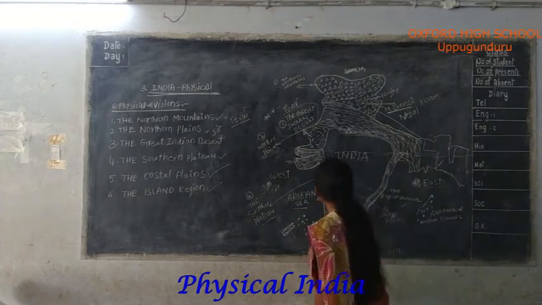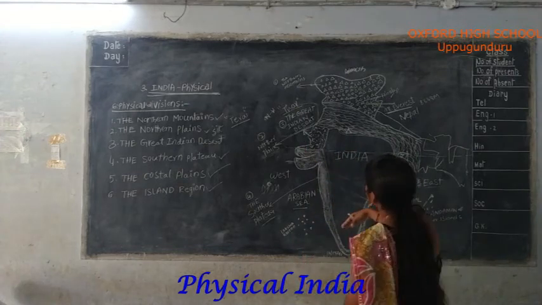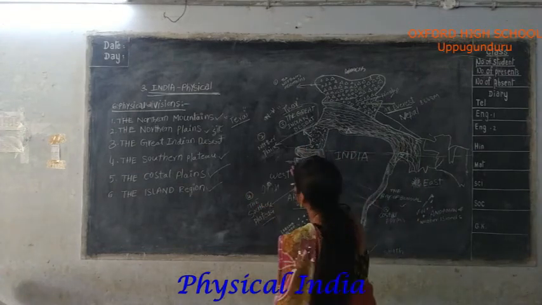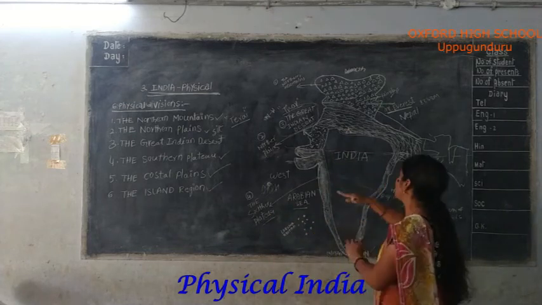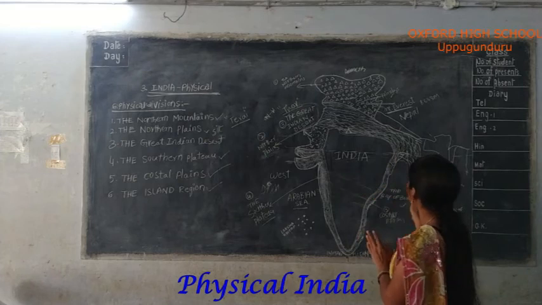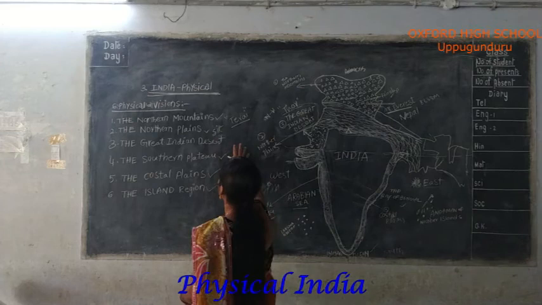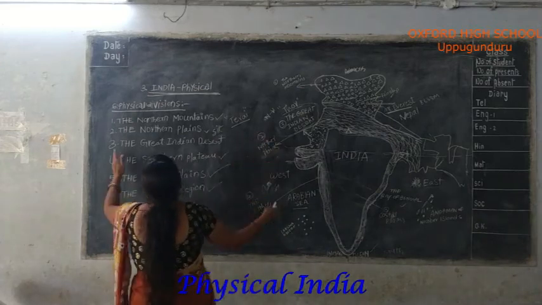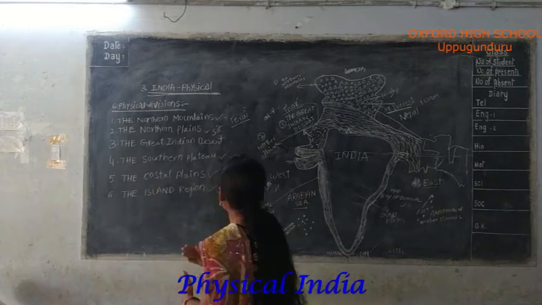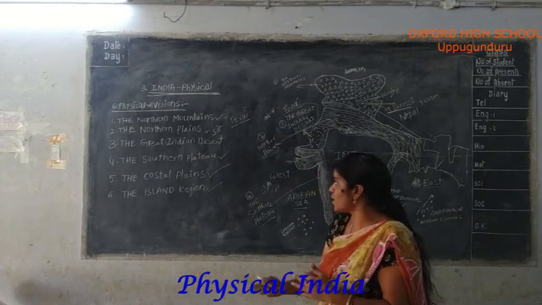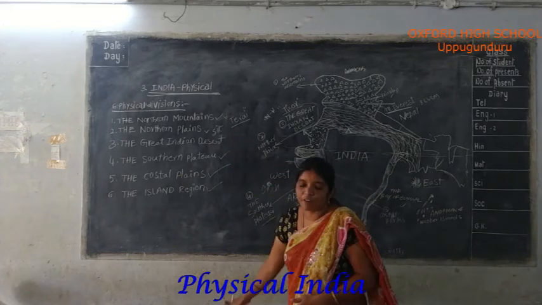Now we should know all four directions, the total surroundings of India. This is the full figure of physical India. In the previous class and in this class, we have deeply discussed the physical divisions of India.